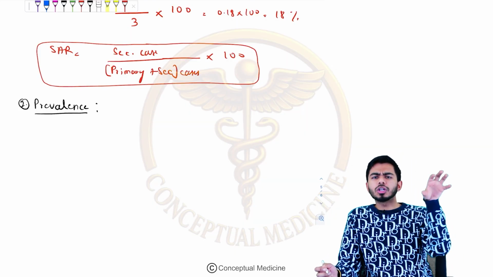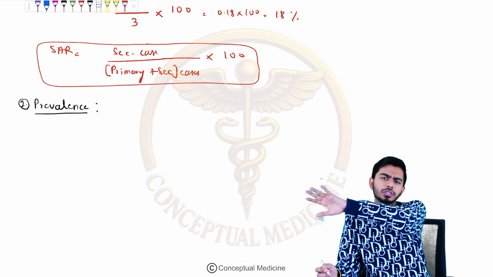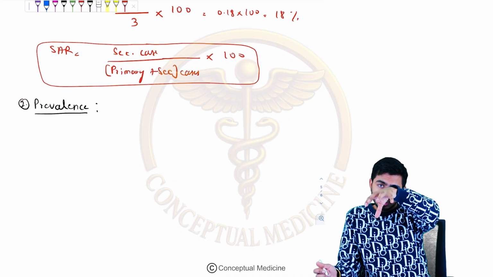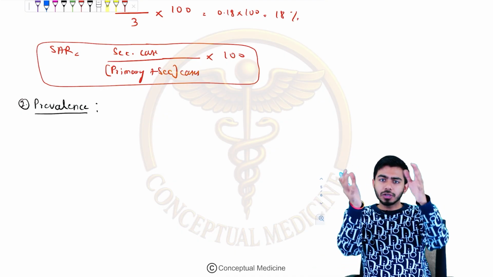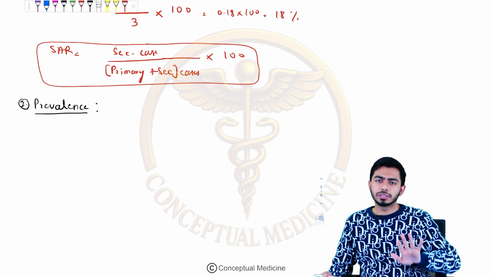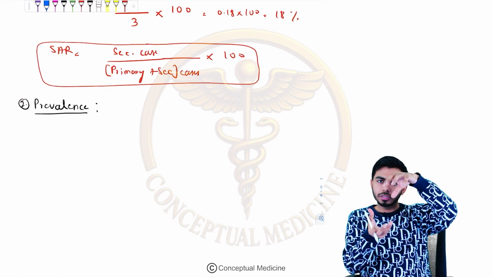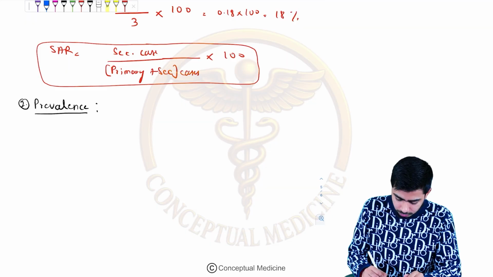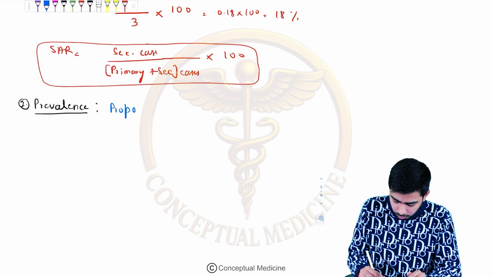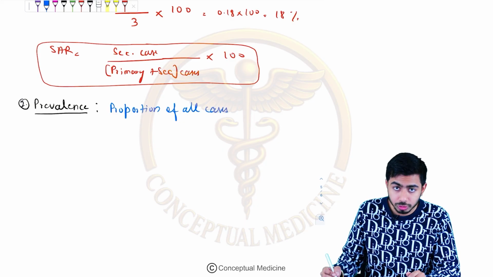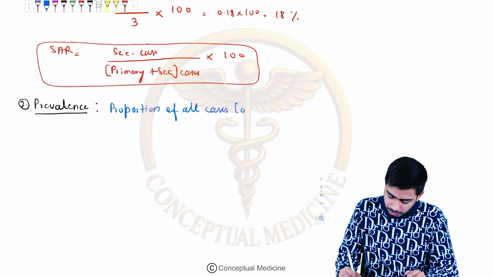Look, incidence was the total number of new cases introduced in some community over a specific period of time. What is prevalence, guys? Number of new cases plus number of old cases. If you combine them, it becomes prevalence. Simple. Number of new cases is incidence. Number of new cases plus old cases became prevalence. So prevalence, basically, is a proportion of all the cases, I mean old cases plus new cases.